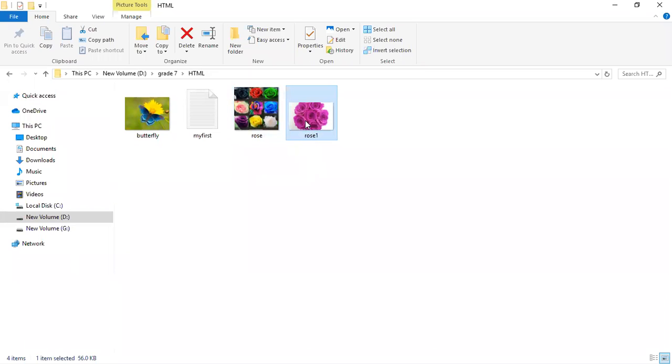What is the name of this file? Rows 1. What is the file type? JPG file. What is the capacity? 56.0 KB. Very good, very good.